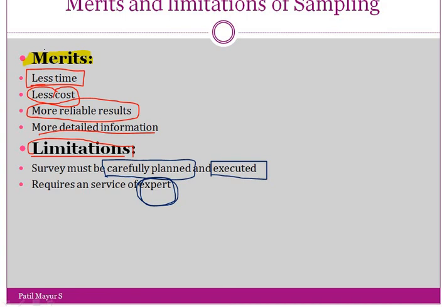Both ways are there by which we can achieve it. First one is the use of random number tables, second is the use of the lottery method. We discussed the lottery method, which is the easiest and most popular method. You purchase a lottery ticket, that is nothing but the lottery method, where you take a lottery having one unique number. All the lotteries which are issued and the numbers are mixed and one lucky number is selected, and that person will get the prescribed amount of money. So that is the lottery method.